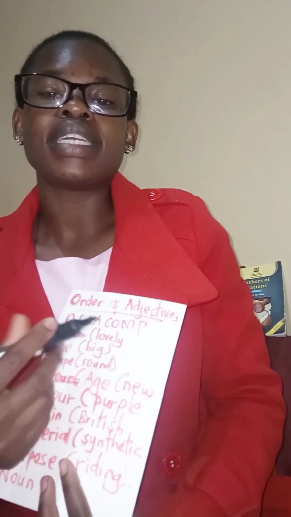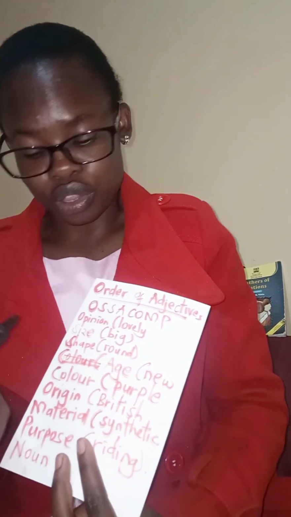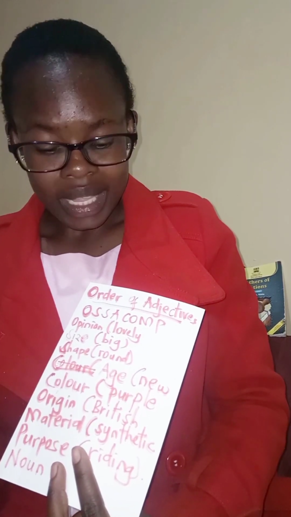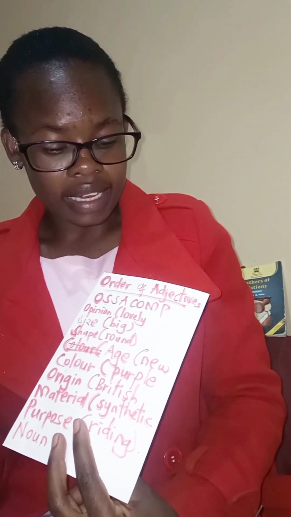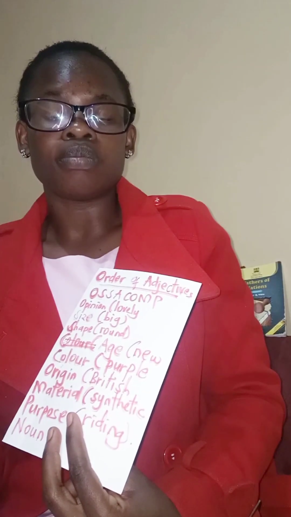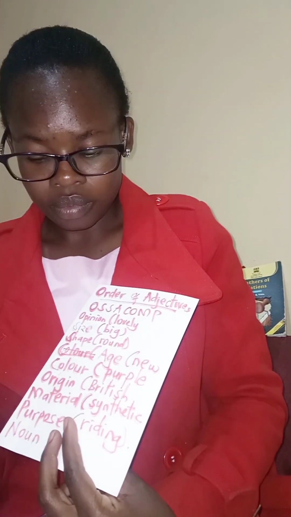Now, after looking at that, we go on and look at the order of adjectives. Different books give different orders, but the one I like to use is COMP. I like to use COMP where you start with opinion, size, and then shape. After shape, we have age, color, origin, material, purpose, and then the noun.